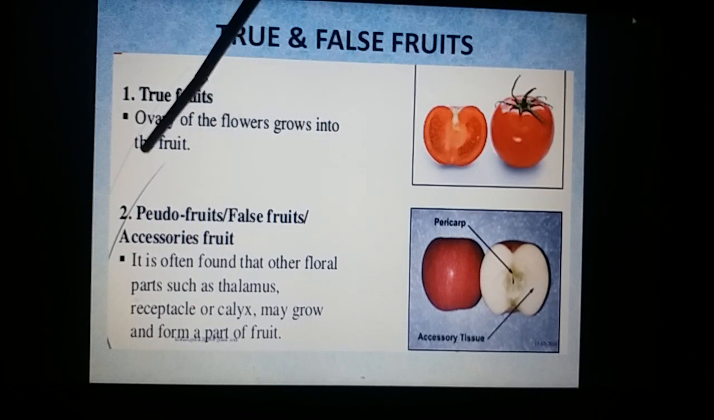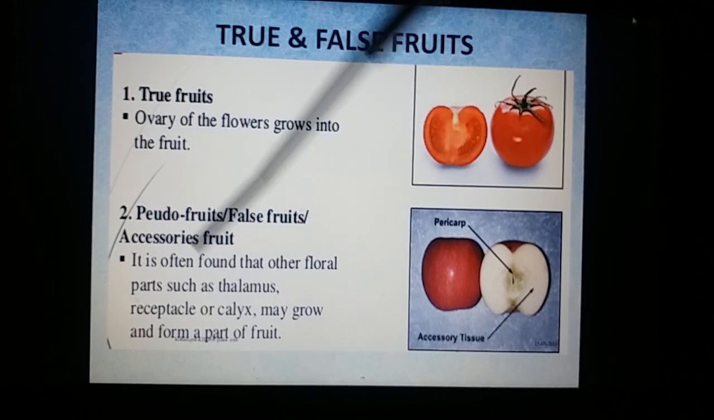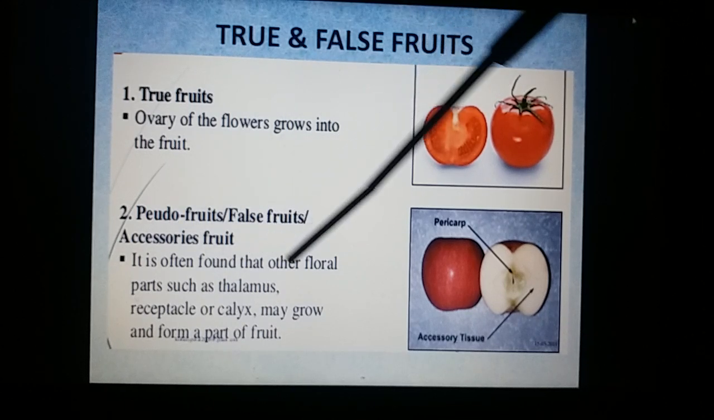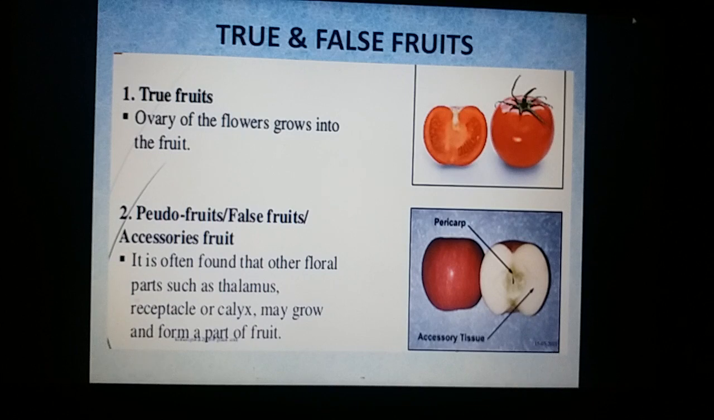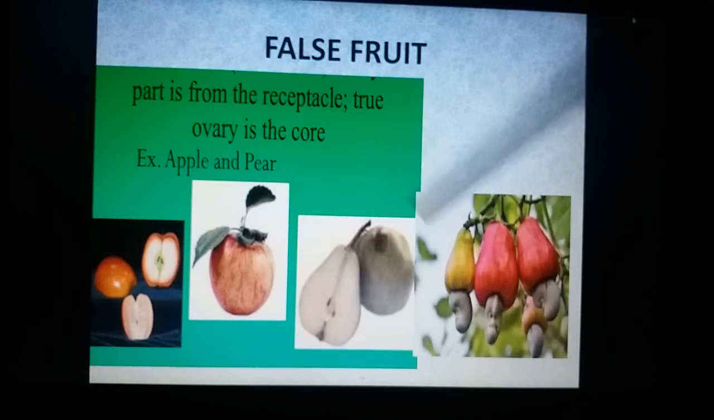So in the true fruits, the ovary develops into the fruit. In pseudo fruits or false fruits, or accessory fruits as they are otherwise called, the fruit develops from a part other than the ovary. Here we are watching two examples. This is Anacardium occidentale. Here the edible fleshy part is from the stalk of the flower, that is called the pedicel.